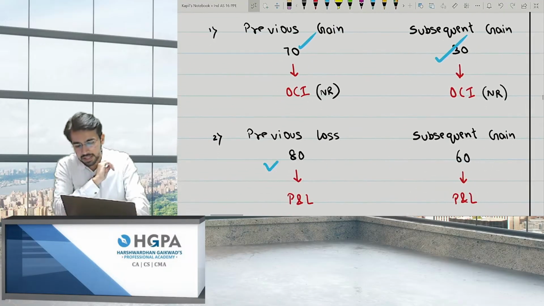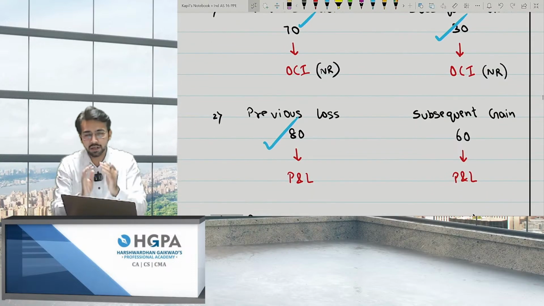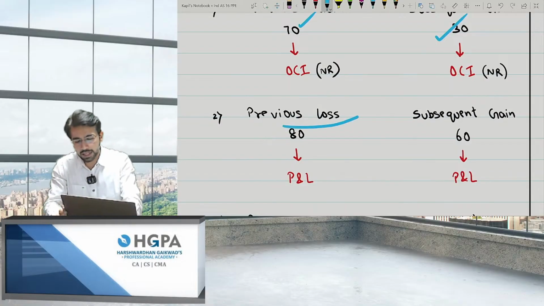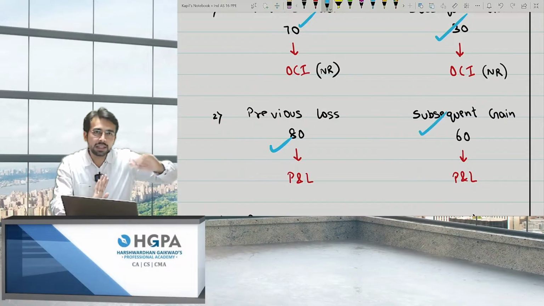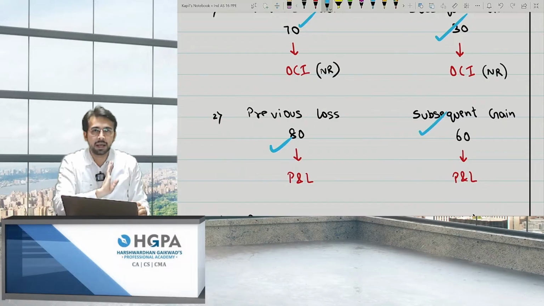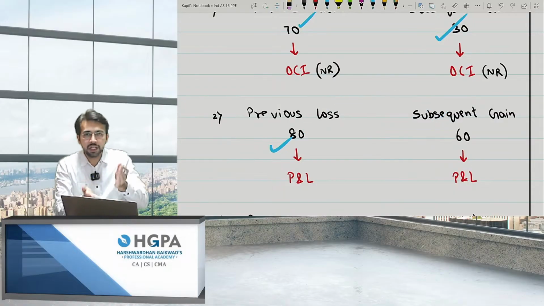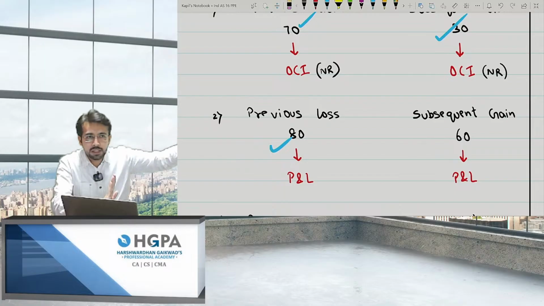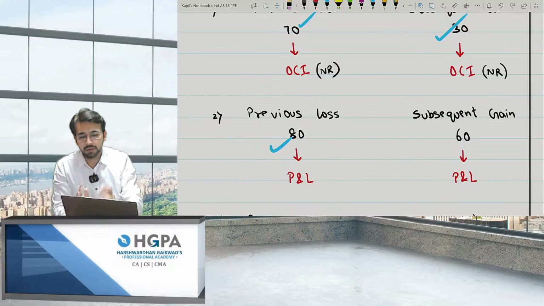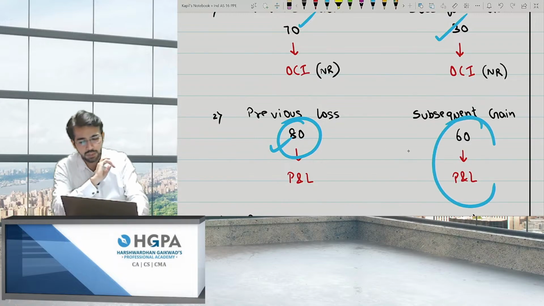Okay. Previously, 2 or 3 years ago, I revalued it and there was a loss of 80. So I transferred it to P&L. But subsequently there was a gain. I cannot transfer it to OCI because up to 80 I will go to P&L only. That is, initially there was a loss of 80 and now you are getting a gain. So I will not directly go to the OCI. First go to P&L till the loss amount. That is, 80 was the loss booked in P&L. So I'll transfer 60 not to OCI but to P&L. This was the point. Okay.